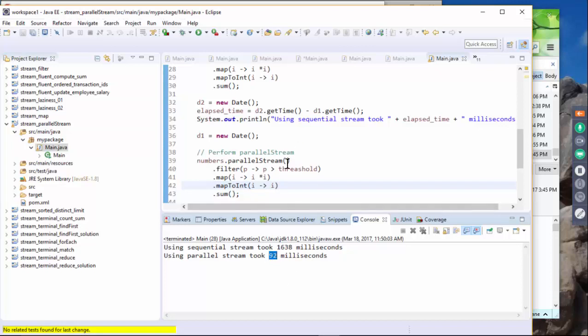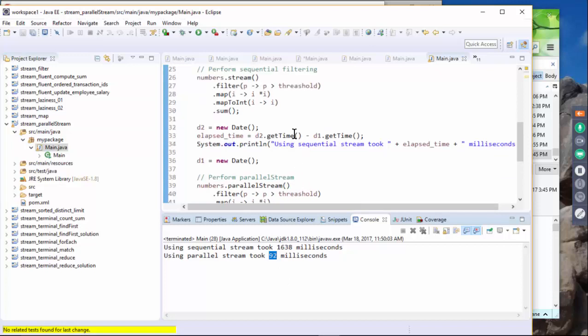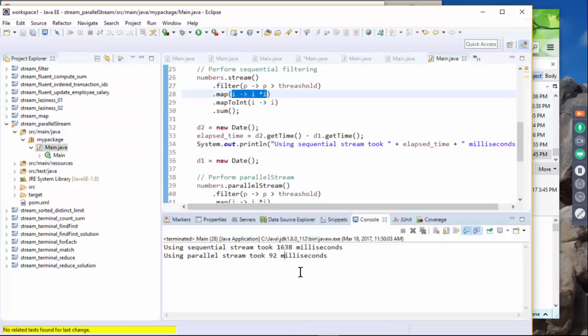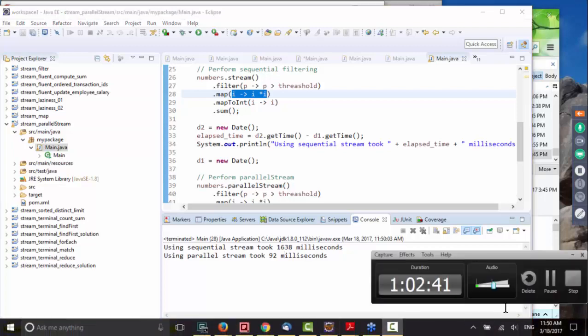In our previous exercise, we were not doing anything really significant. We just performed a filter, right? But here we also perform map operations, so we are computing the square value of the number. So this one is a huge difference. Okay. All right. So I'm going to let you run this exercise and get a sense of this parallel stream. Okay. And I think that